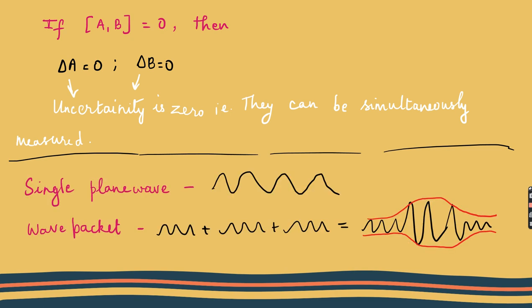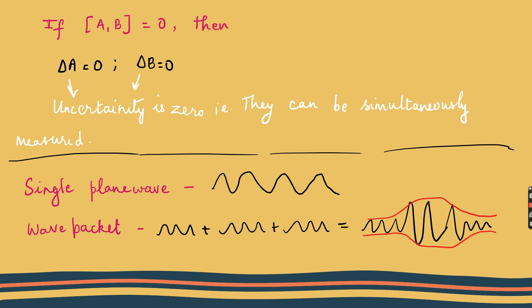Before that, you should learn that a single plane wave is given as drawn here. And a wave packet is a superposition of waves. I have a first wave, second wave, and third wave. When I combine these three waves, I get my wave packet. This is called the superposition of waves, and this is the wave packet given over here. So I can say that if my particle is present in this wave packet, it can be in any region.